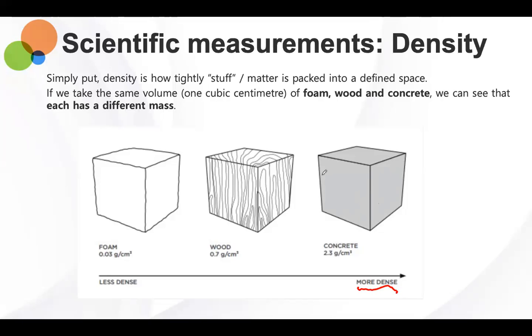The foam would be the lightest of all, but they would have the same volume. They would take up the same amount of space, but the foam would be the lightest because the particles are the farthest apart. They have more space in between them in comparison to the particles in concrete. Is that clear?